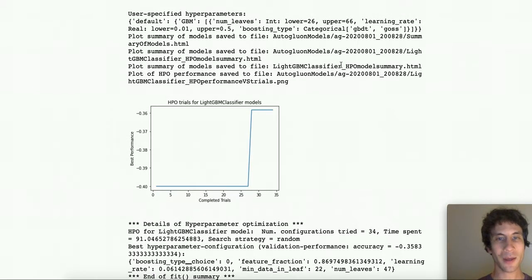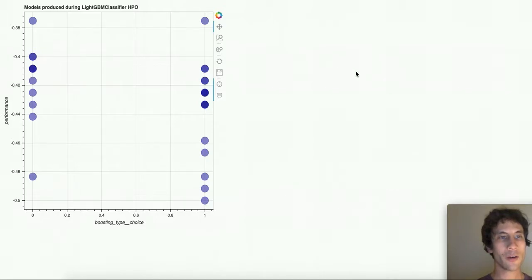Finally, this fit summary method also produces a couple plots we can look at. This plot shows the HPO results from all the different LightGBM models under all the different hyperparameter configurations. Here on the x-axis will be shown one particular hyperparameter. In this case, it happens to show the boosting type hyperparameter, which recall there was only two choices for.